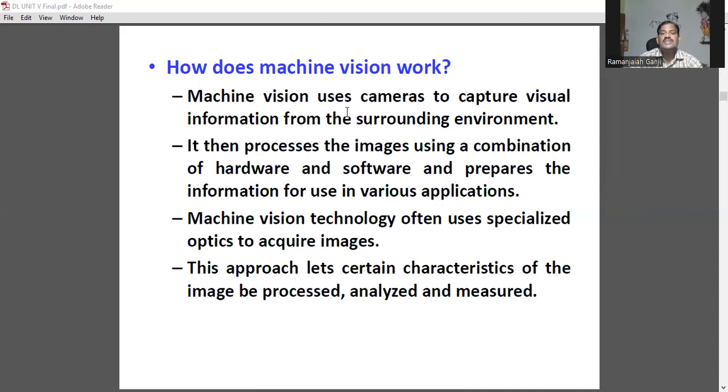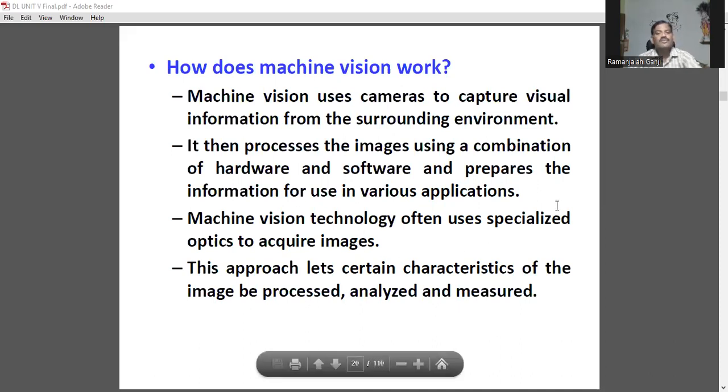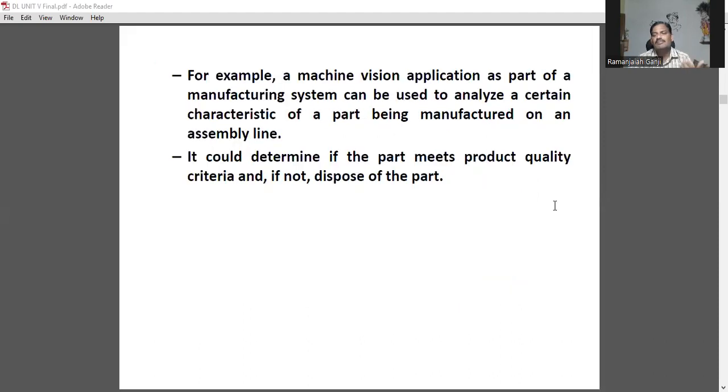Machine vision uses cameras to capture visual information from the surrounding environment and then processes these images using a combination of hardware and software, and prepares the information for use in various applications. For this, it uses specialized optics in order to acquire the images. This approach allows certain characteristics of the image to be processed, analyzed, and measured.